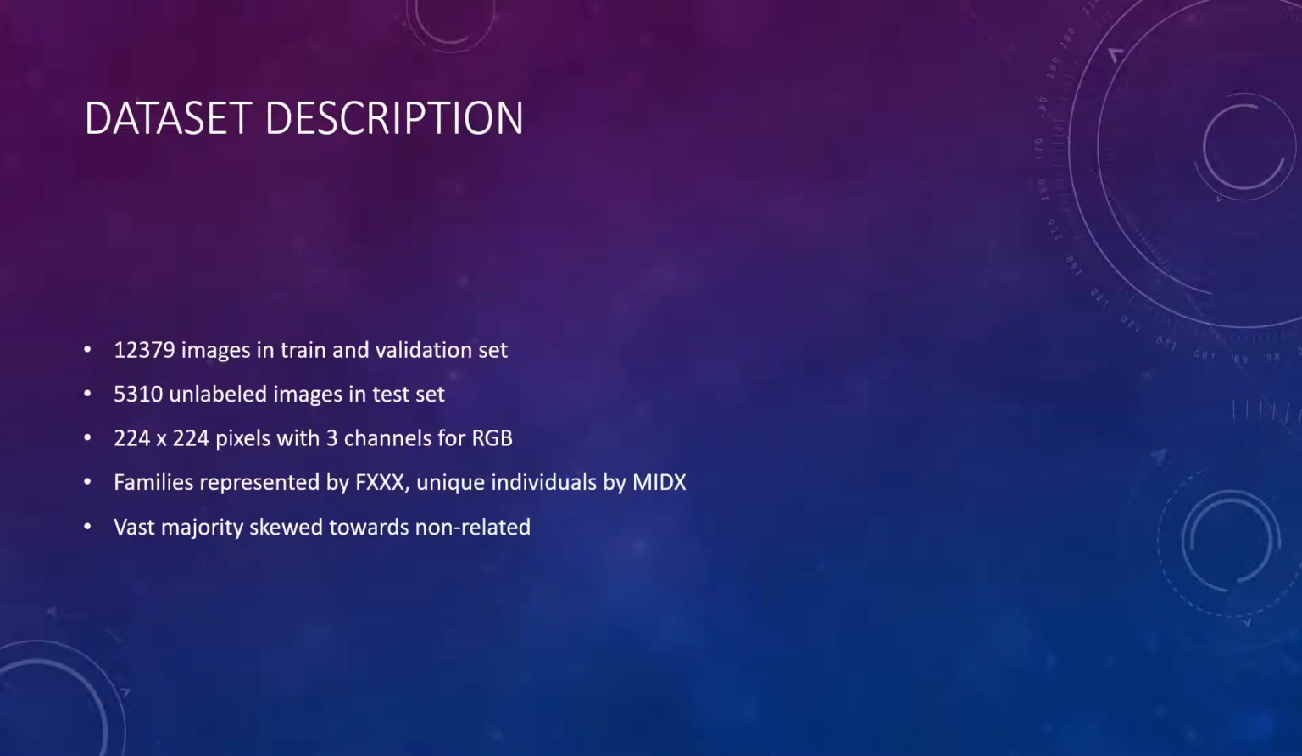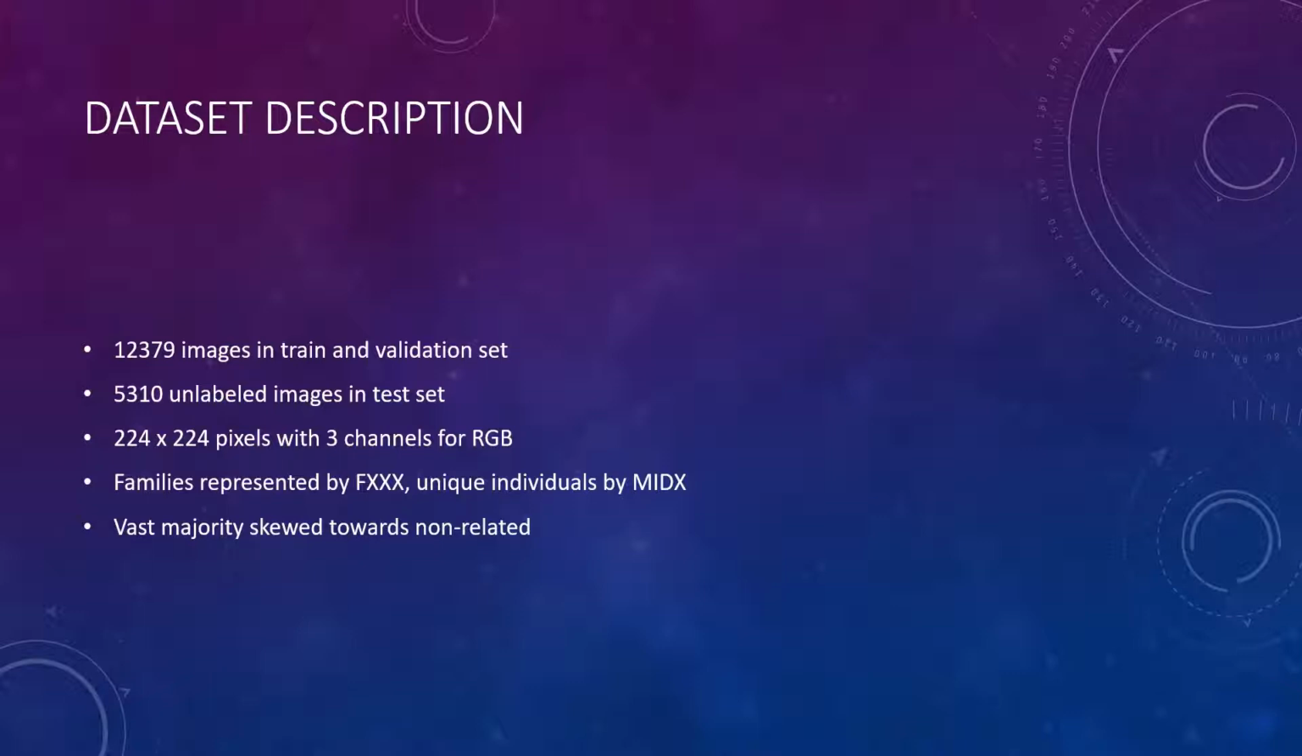Moving on to our dataset description. The data provided by Families in the Wild contains 12,379 images in the train and validation set, along with another 5,310 unlabeled images in the test set. The facial images have dimensions of 224 by 224 pixels represented with 3 channels for the RGB value.